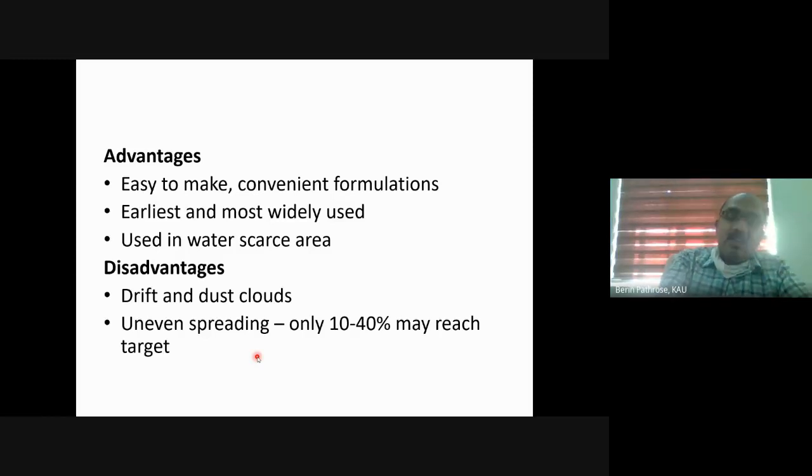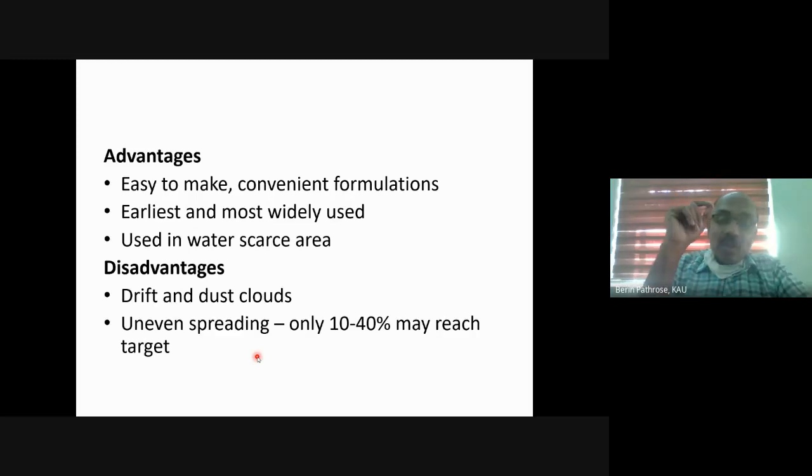And again, I told you about the reasons for formulating a pesticide. One particular reason is that certain situations demand a particular kind of formulation.